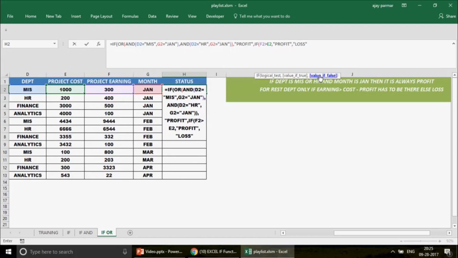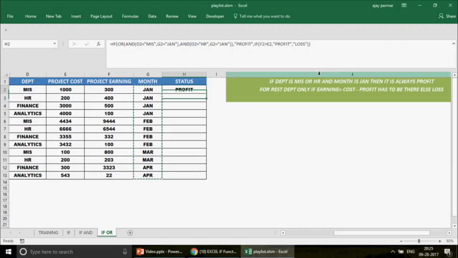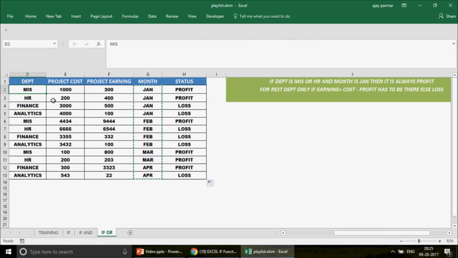So if you just press enter and let us go and check that out, right? So we have got the profit. So why do we have the profit? Because the department is MIS and the month is January. Perfect. The department is HR and the month is January, so definitely it should be a profit. If the department is not MIS and HR, then the earning has to be greater than cost, which is not, and that is why we see here loss.